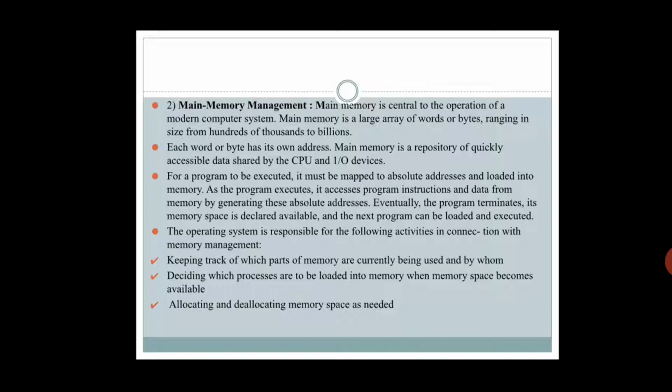I have listed some points. See, the first point is keeping track of which parts of memory are currently being used and by whom. Obviously, in RAM you can run multiple programs, isn't it? So many programs can be run on main memory.